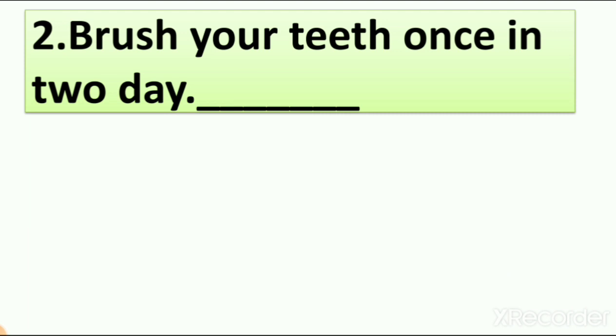But here is the sentence, brush your teeth once in 2 days. What's the meaning of that? That in 2 days, you have to brush your teeth one time. Is it right or wrong? If you brush your teeth only one time in 2 days, then what happens? Your teeth become dull. So many germs are inside the teeth also. When you eat chocolates, the chocolates stick in your teeth also, right?